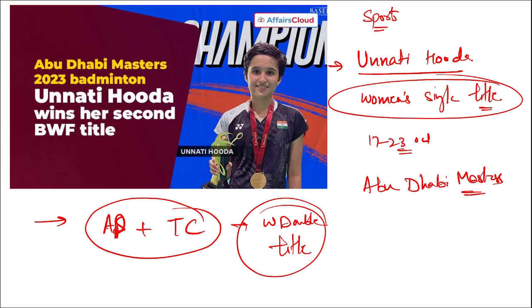And Unnati Hooda, as you can see here in the picture, is 16 years of age, and she has won the women's singles title here. Then if we talk about who won the men's singles title in the Abu Dhabi Masters, it was won by Mads Christophersen of Denmark.